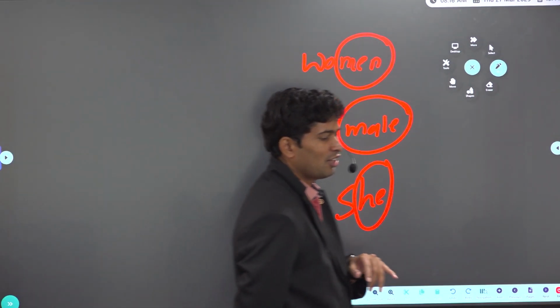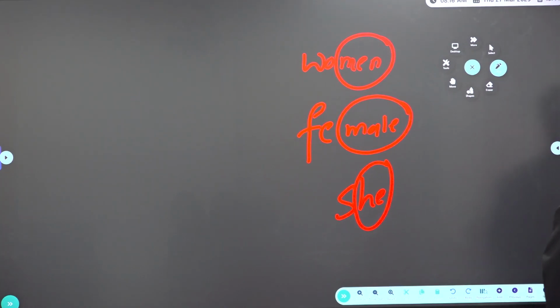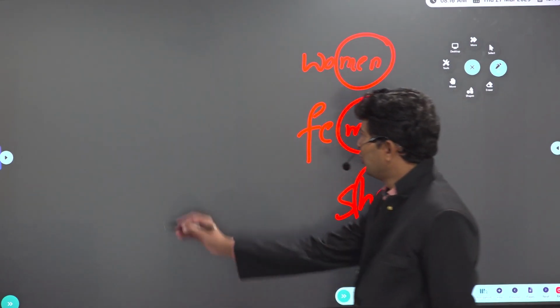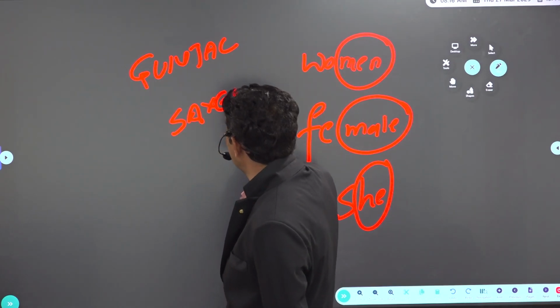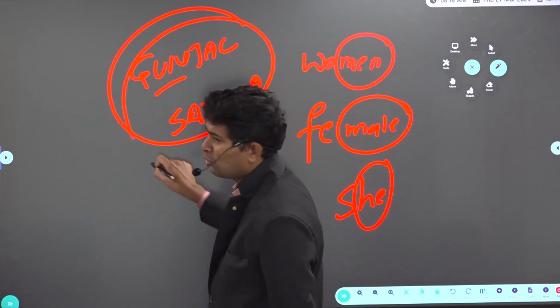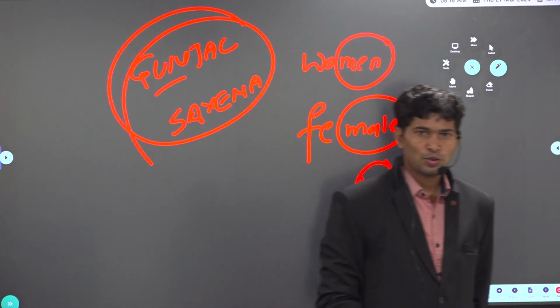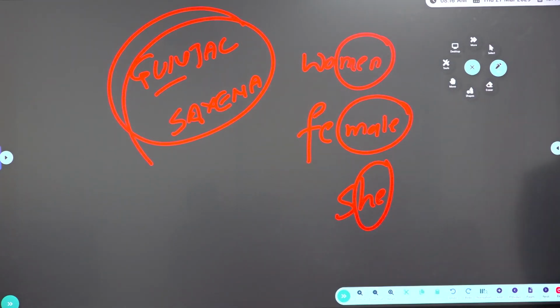So, if parents are talking about marriage after you get a job, what do you have to tell? No, you have to show them. You have to show them the nice movie, Gunjan Saxena. Have you seen the movie? Girls should watch Gunjan Saxena, Kargil Girl, with Janhvi Kapoor. So a first girl to be recruited as pilot in the Kargil war. So how society treats a girl when a girl or a woman wants to pursue her dream, what are the obstacles created by the society, but you should not stop for it.